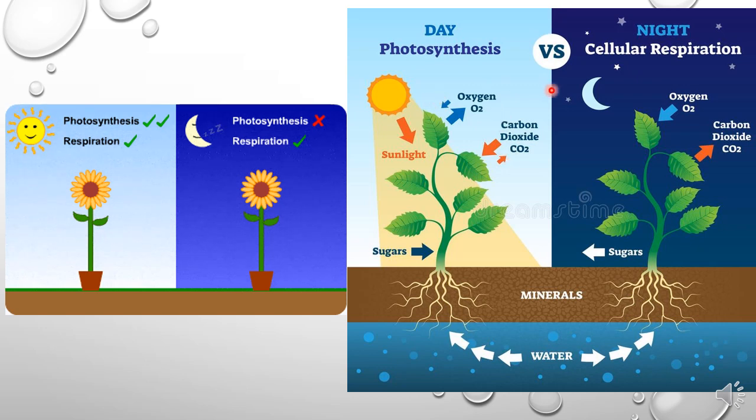Then at night time what will happen? Only respiration will happen. So during respiration the plant will take in oxygen and give out carbon dioxide. I think you are clear with these topics.